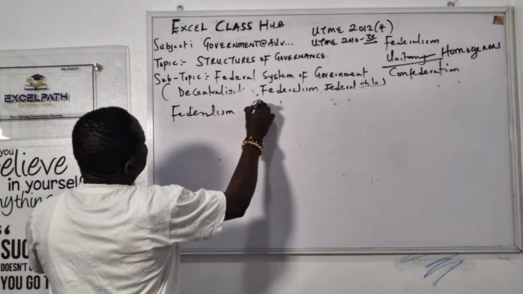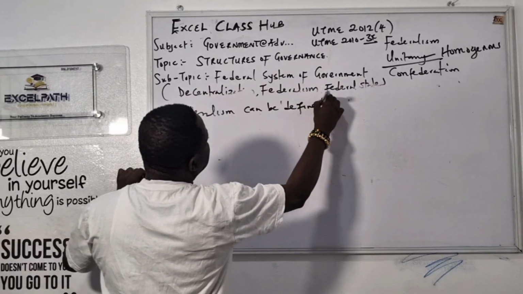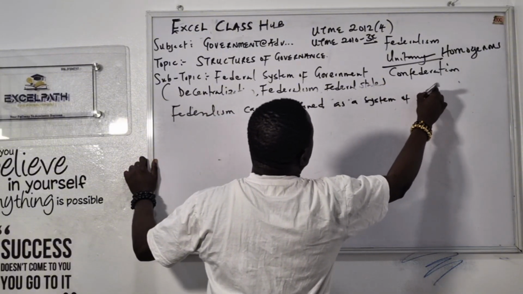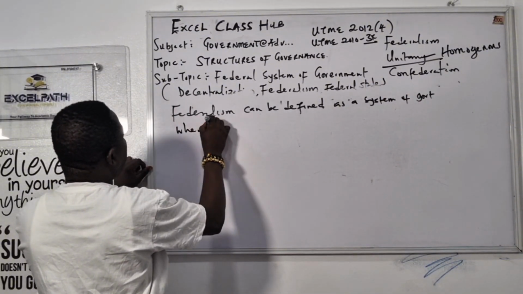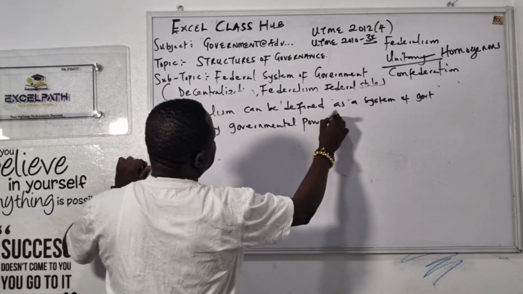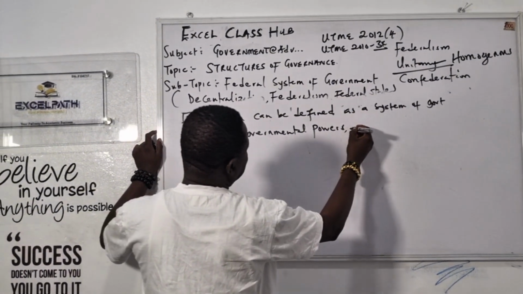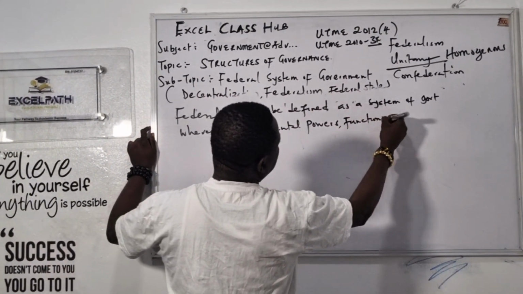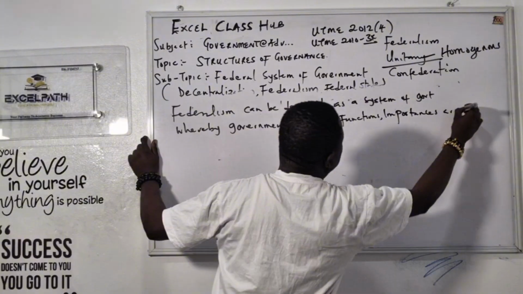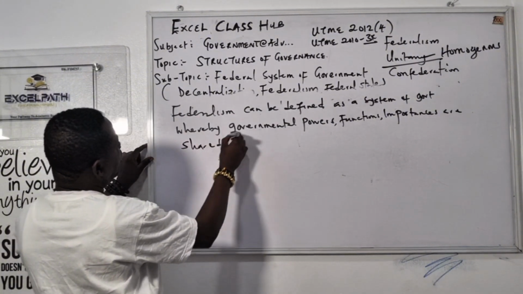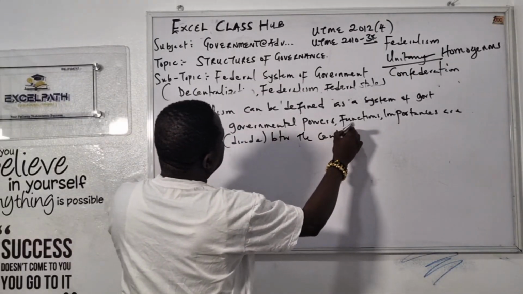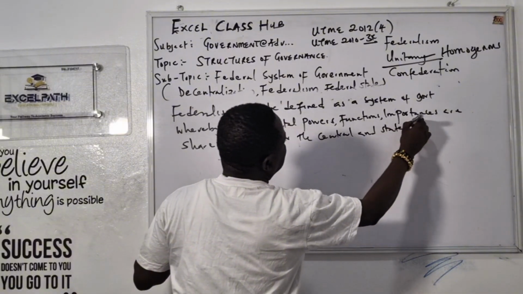Federalism can be defined as a system of government whereby governmental powers, or if you don't want to use powers, you can say functions, or importance, are shared, divided between the central and state government.